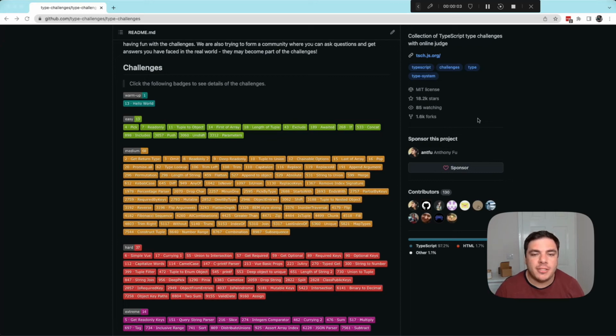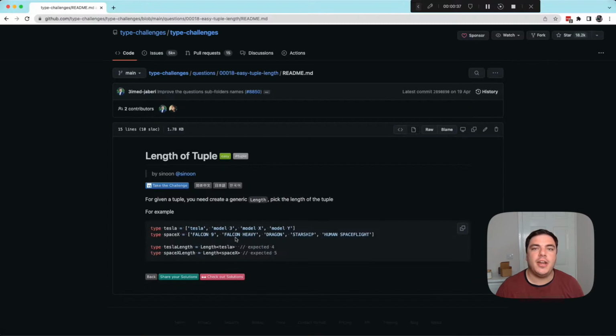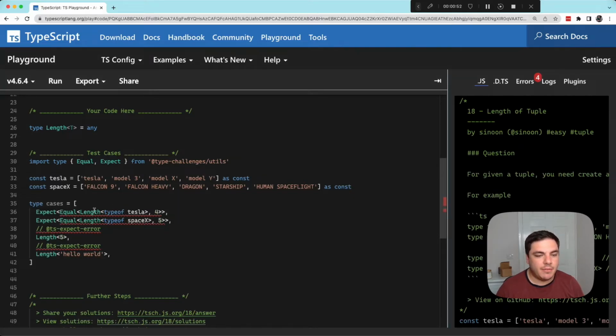Hi, today I'm going to take the length of tuple TypeScript type challenge. So the idea of this challenge is to create a generic type called Length, which takes a tuple and returns the length of that tuple. Okay, so immediately we can see we've got 4 test cases failing that we need to fix.